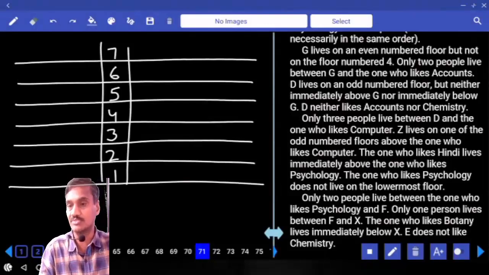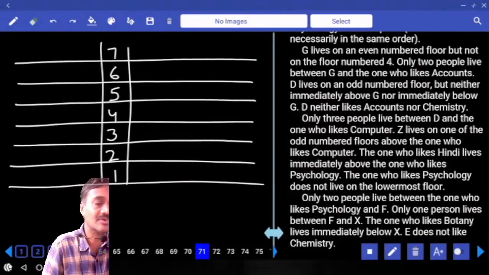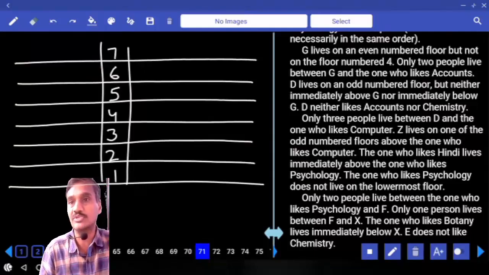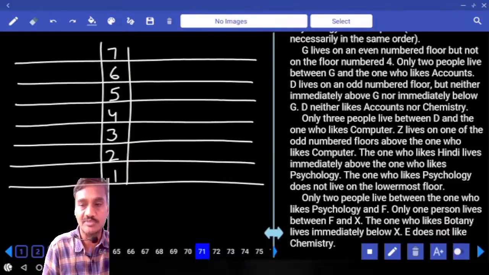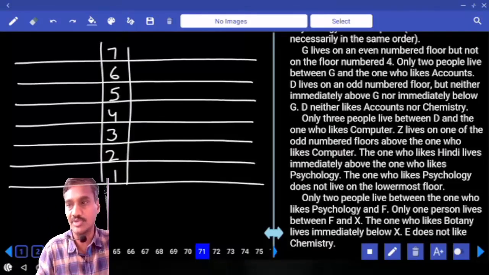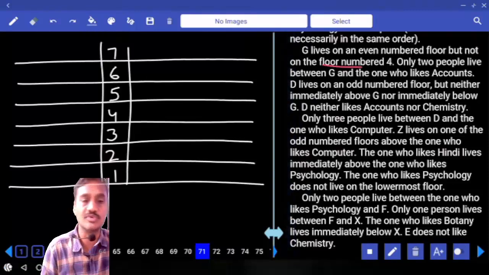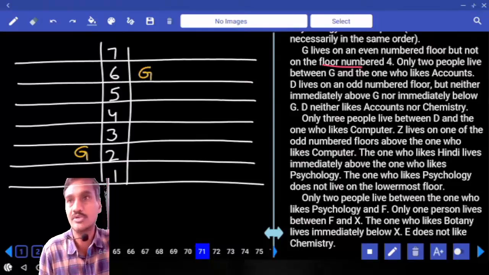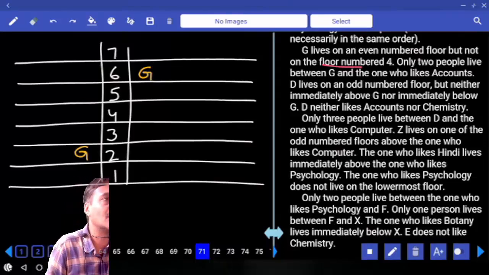Then coming to condition number 1, G lives on an even number floor. So many possibilities we have, 3 possibilities. G can be either on the 2nd floor, 4th floor or on the 6th floor, but not on the 4th floor. Hence G can be either on the 2nd floor or on the 6th floor. How many possibilities we have? Only 2 possibilities.